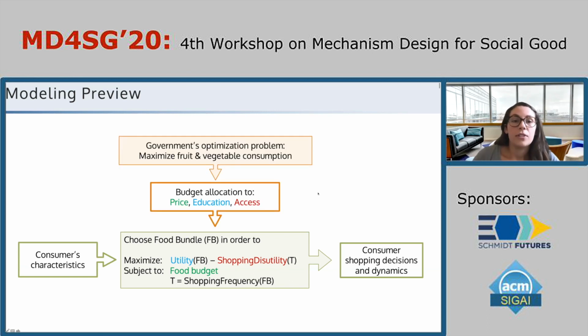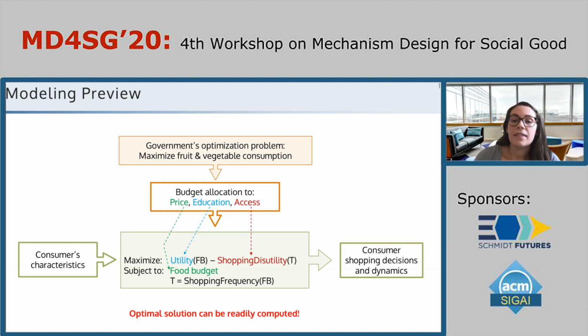Now, the government, which is the upper level problem, must decide how to allocate its budget across price, education, and access interventions in order to try to maximize the consumer's consumption of fruits and vegetables. We assume that the price intervention impacts the consumer's food budget, the education intervention impacts the consumer's utility for different types of foods, and the access intervention decreases the consumer's shopping disutility by making it easier for the consumer to get to the grocery store.